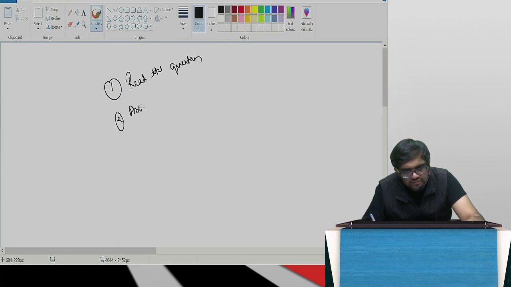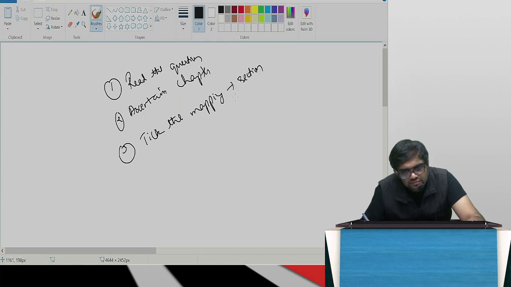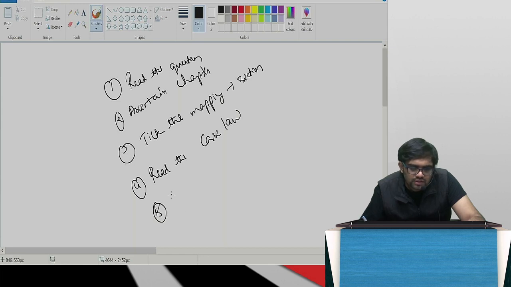Certain chapter. Whatever is possible, tick the mapping. Relevant section. Then read the case law. Read it like Rajnikant quickly. Then answer. While answering, go to the Bare Act.